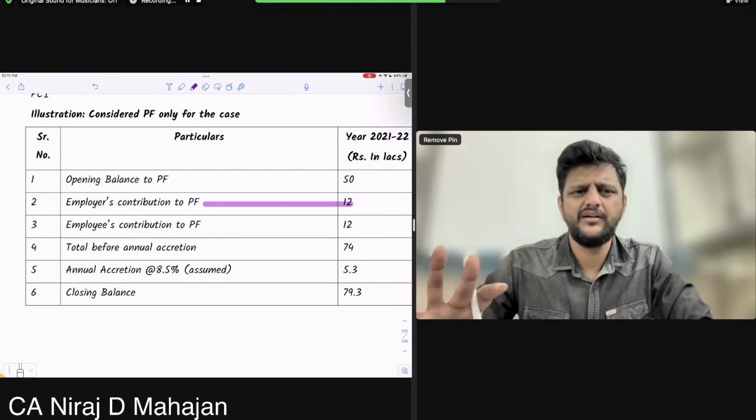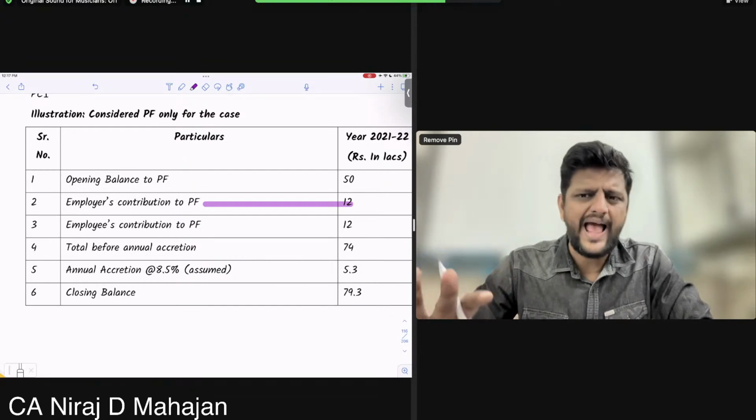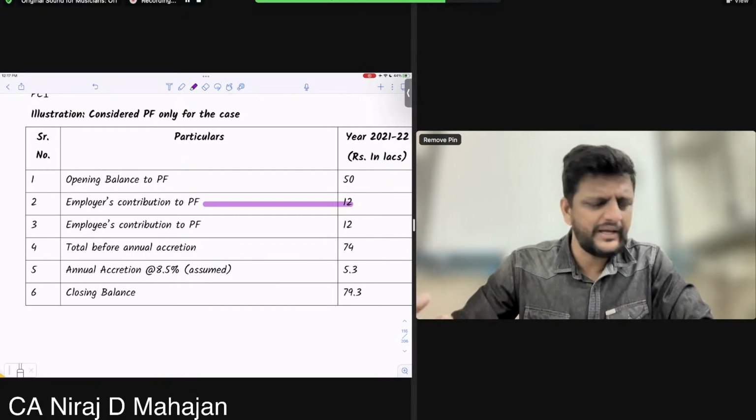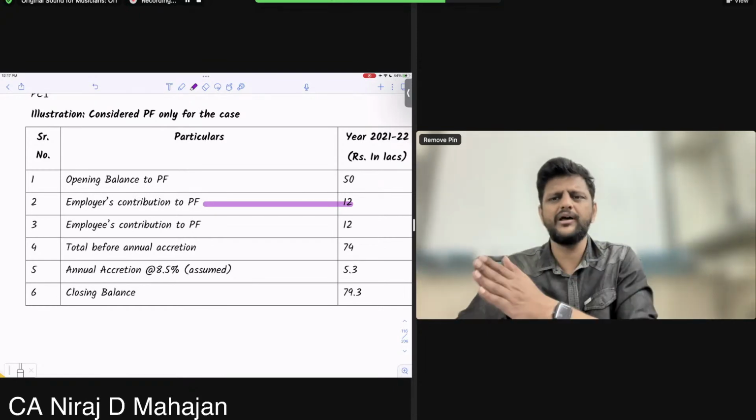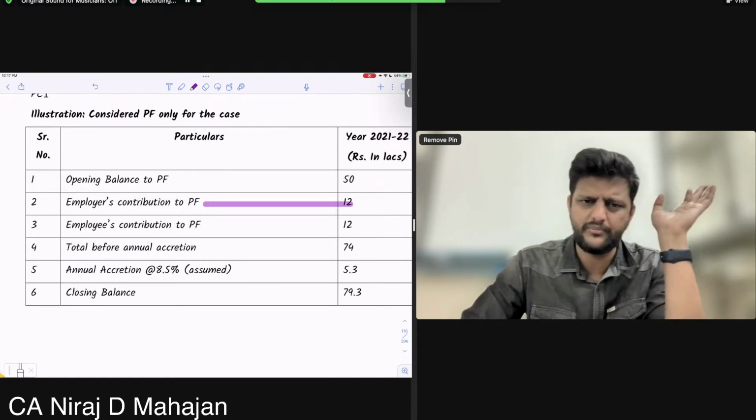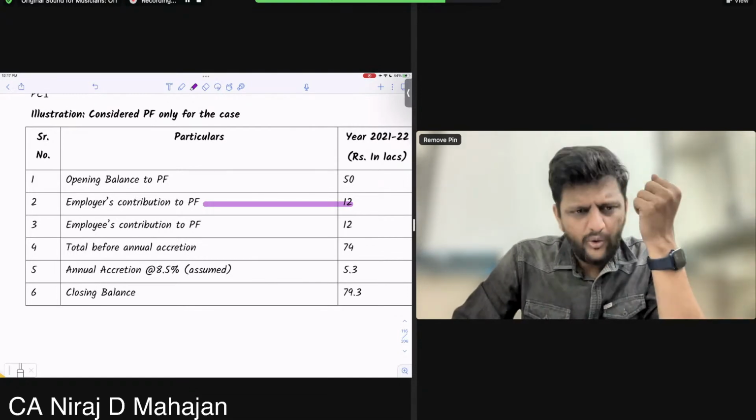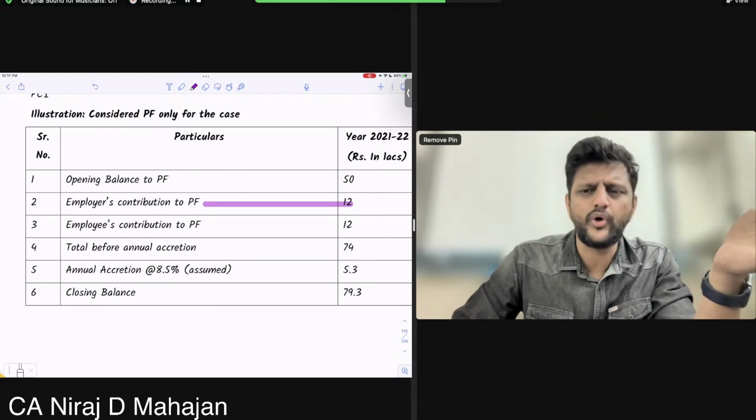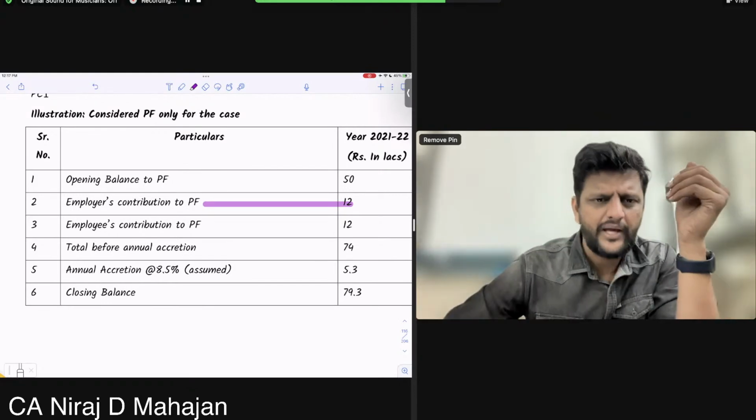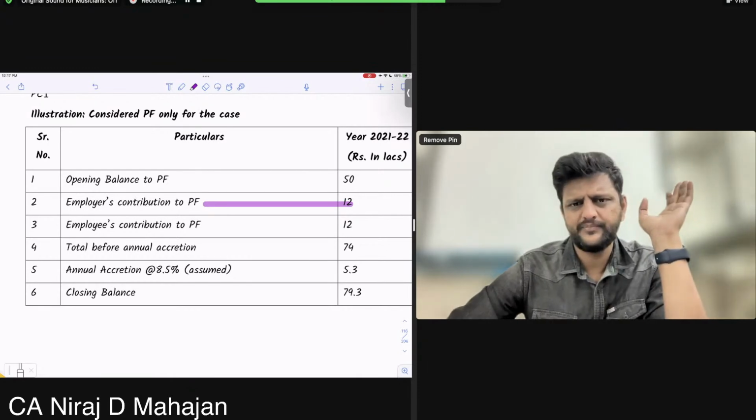Please understand. So total, obviously before annual accretion, the interest before accruing, what is the total? 74. This is opening balance plus employer contribution plus employee contribution. Clear, 74. Now understand this, for the sake of the example they have given: let us say the interest accrues on the balance annually and the annual interest rate is 8.5%. Chalega?